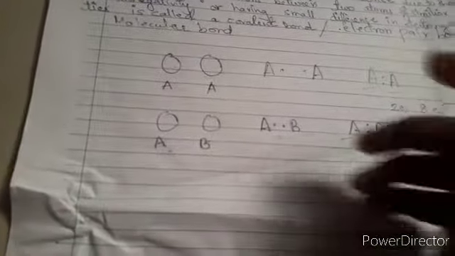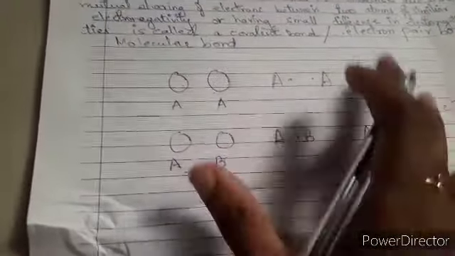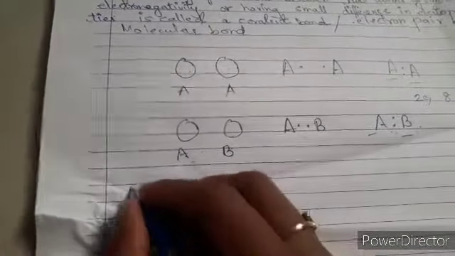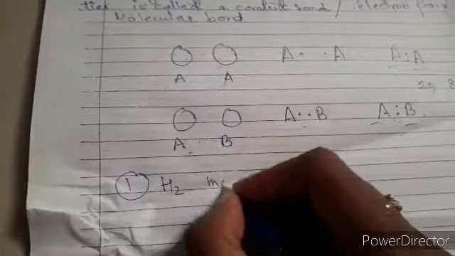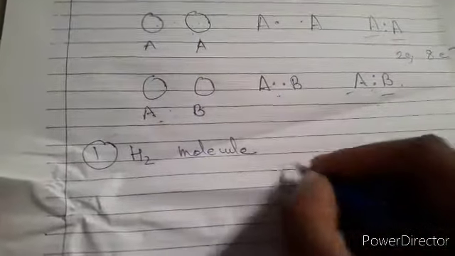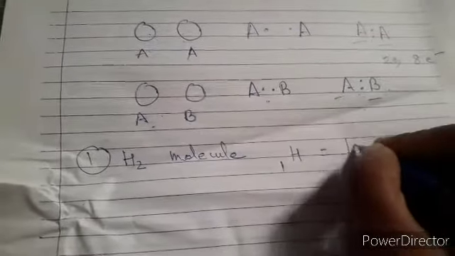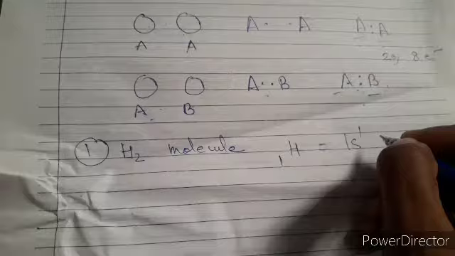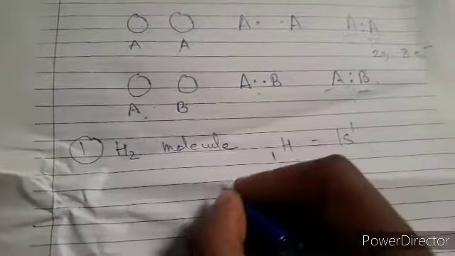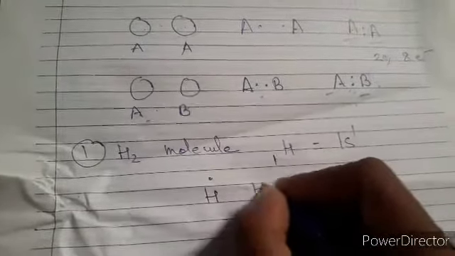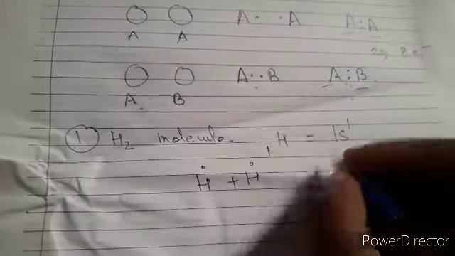Now there are certain examples which you have to focus on. For example, I am making one for hydrogen. First example, hydrogen molecule, how it is being formed. So if you remember your class 10th part, the H atomic number is 1, so electronic configuration was 1s1. So there are two atoms, they go for the point and they finally go for the sharing concept.